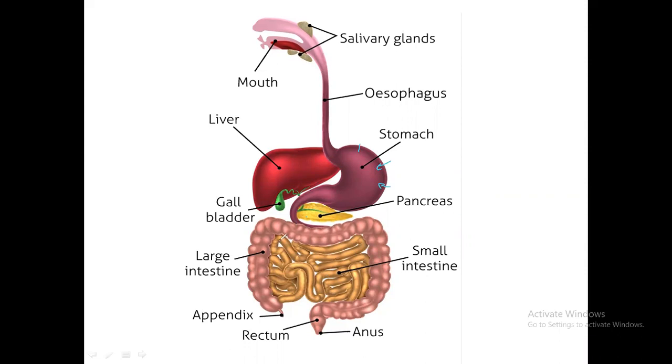This brown color, you can see, is the small intestine. This pink color one, the large one, is called the large intestine. Can you understand this digestive system clearly now? Yes. This small part is the appendix. This large part is the large intestine, and this brown color part is the small intestine. This is the pancreas. This is the gallbladder.